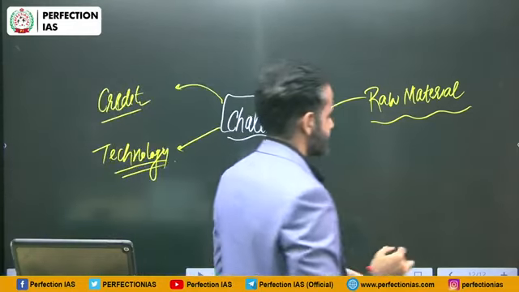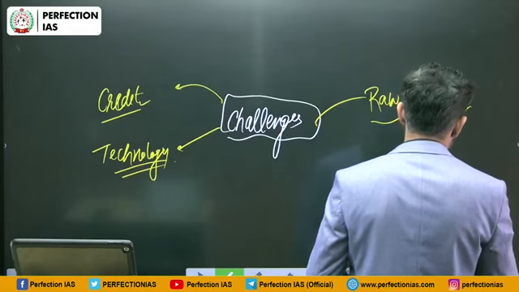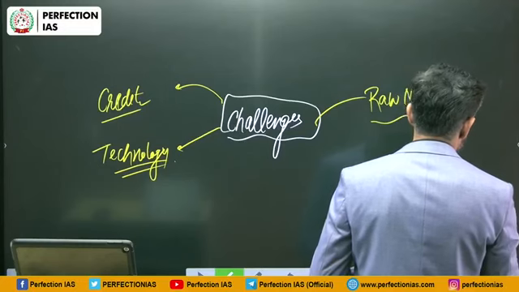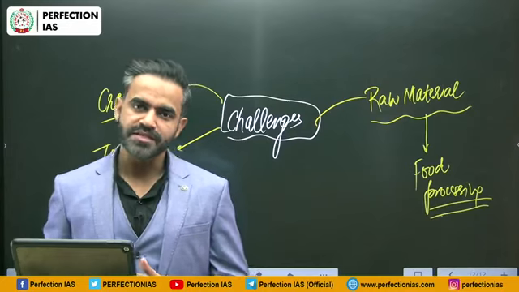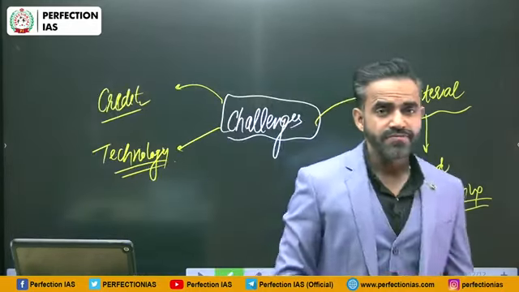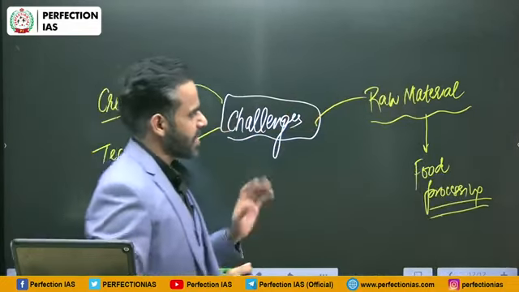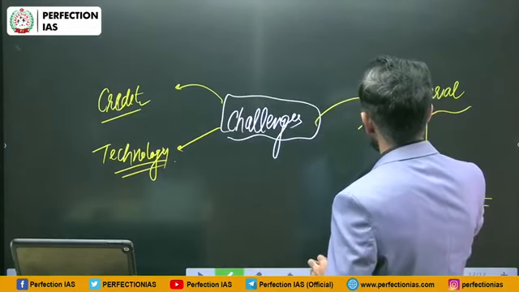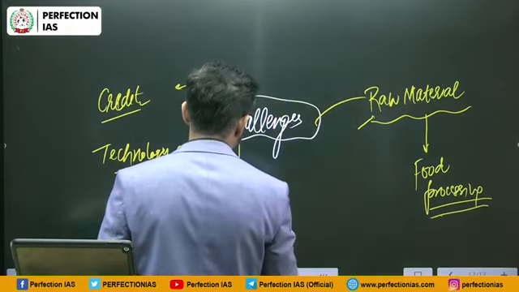Now suppose there is a processing unit or food processing unit. It does not have too many resources at its disposal. That means it cannot store too much raw material. Therefore, it will have to procure on a regular basis. Now, if there is a problem in supply, then that can create a huge problem for the MSME sector. That is why they face problems in procurement of raw material. Apart from that, they do not have skilled manpower.